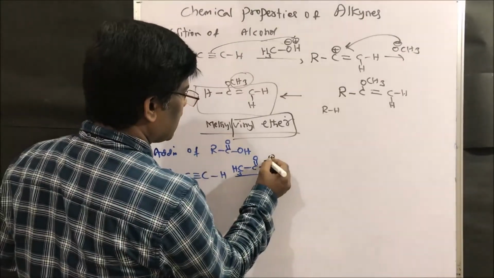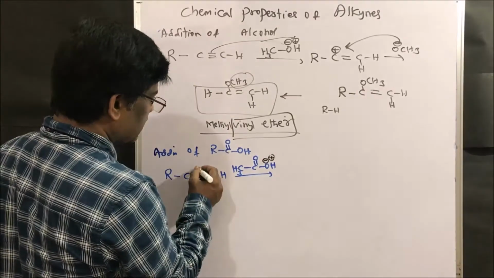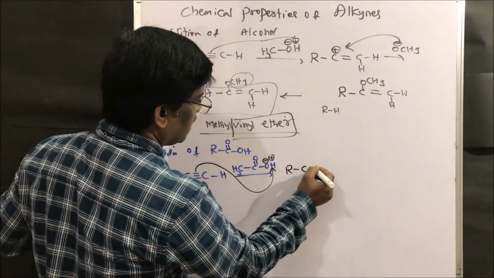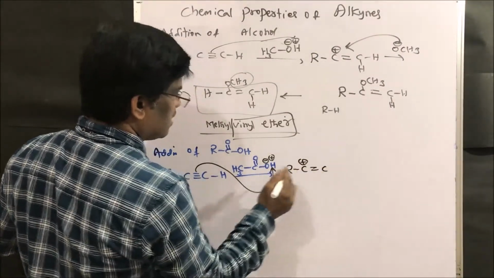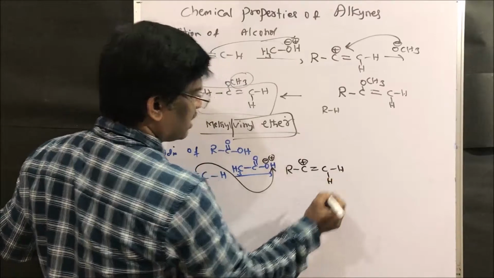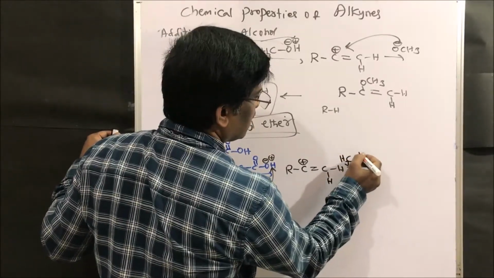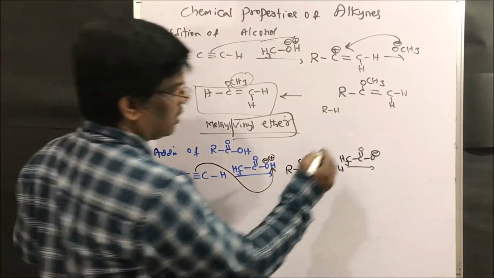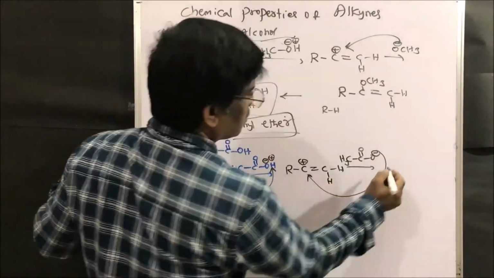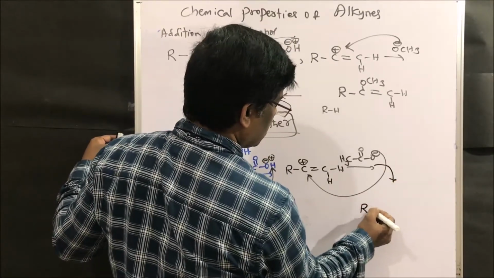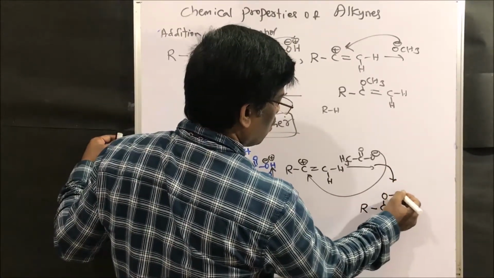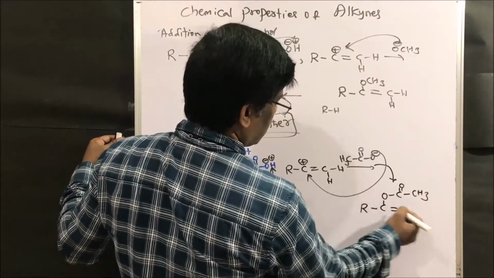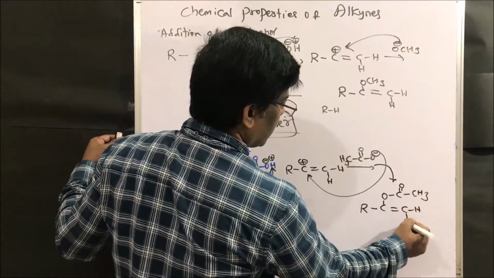This H plus ion attacks here to give R-C double bond carbocation, C hydrogen and hydrogen, and CH3COO minus comes and sits here. So this gives R-C-O-C-CH3, double bond C, hydrogen and hydrogen.